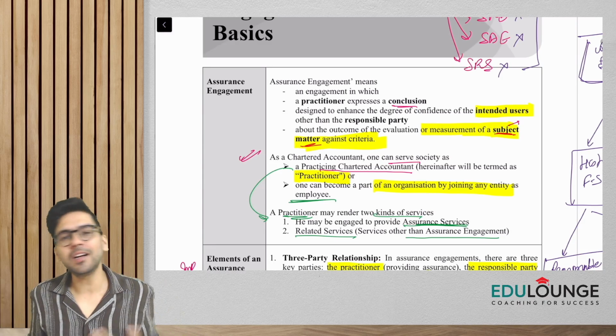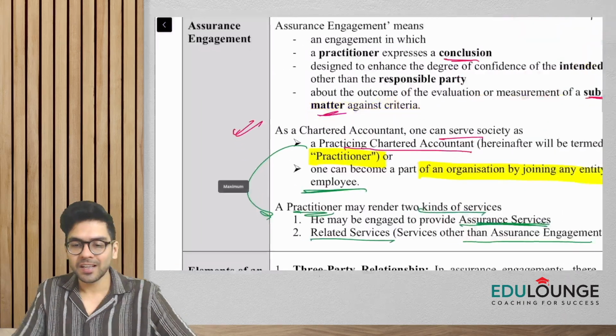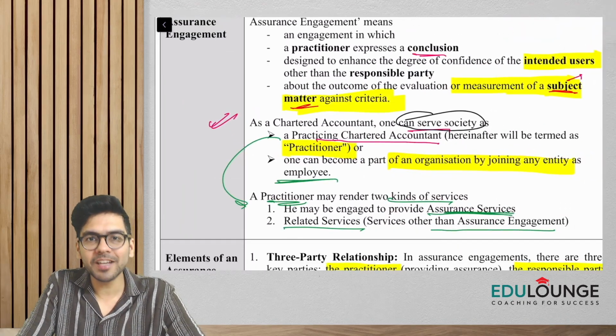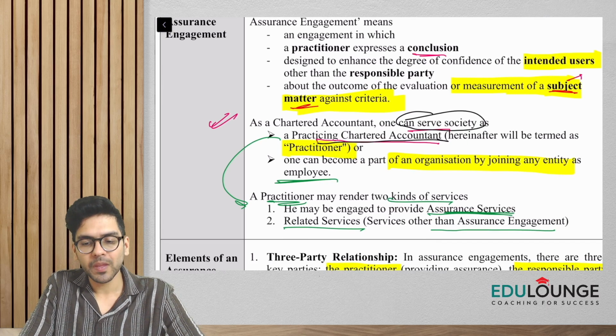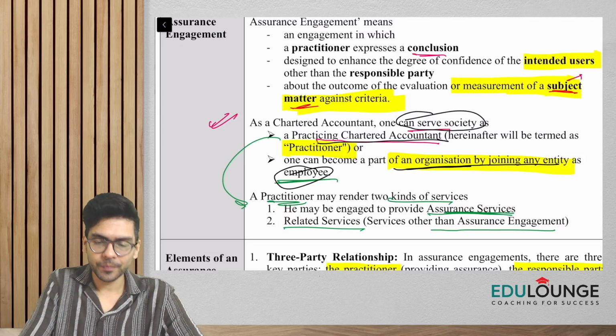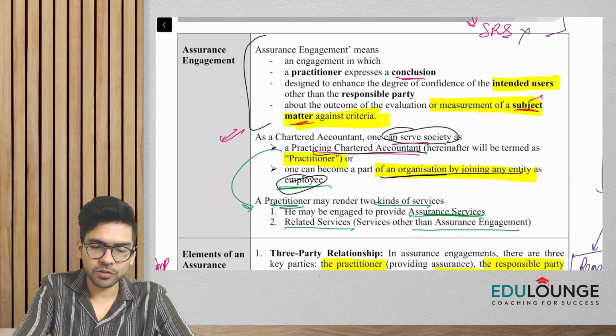So this is the technical definition, guys, of assurance engagement, and all of you should be knowing this, that a chartered accountant basically can serve the society in two ways. Either you can be into practice, or you can become a part of any organization by joining the entity as an employee. Okay, all right. So this was the definition, guys, of assurance engagement.